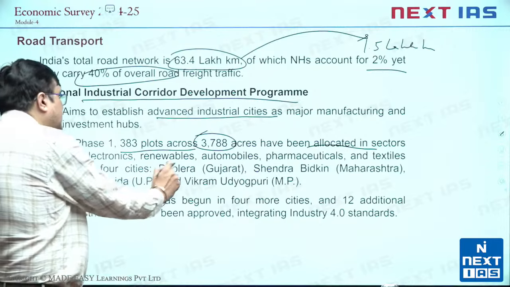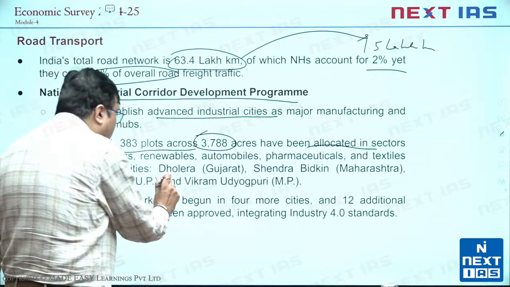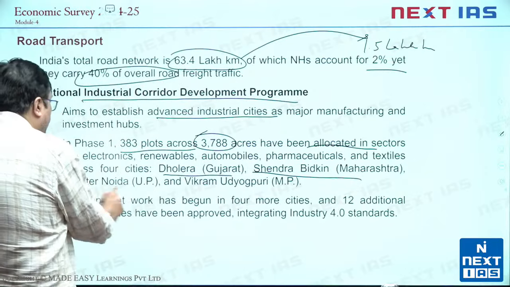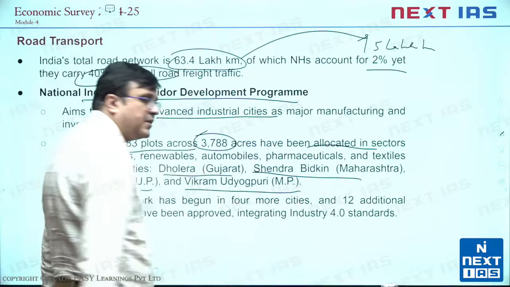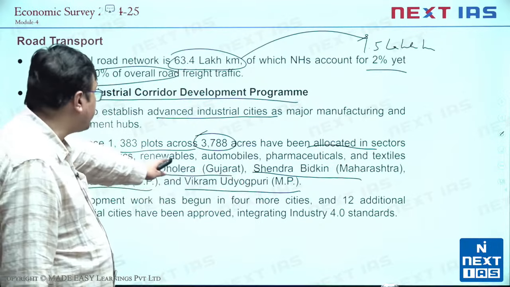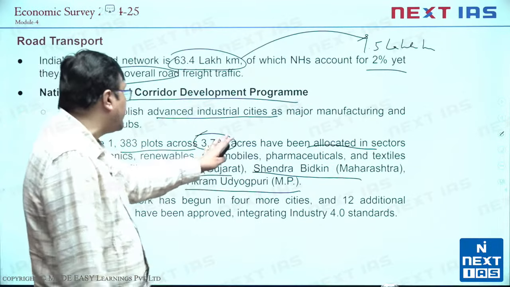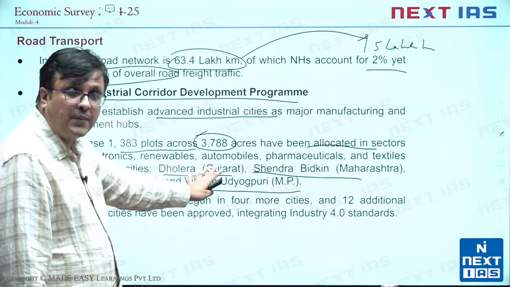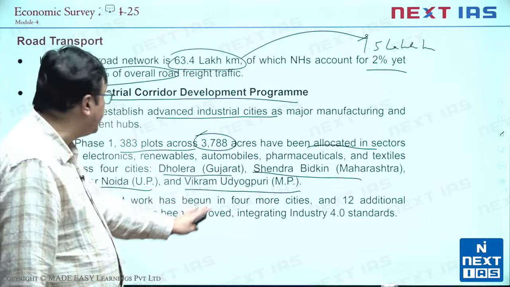Across 4 cities. From the Prelims point of view, remember: Dholera in Gujarat, Shendra Bitkin in Maharashtra, Greater Noida in UP and Vikram Udyogpuri in Madhya Pradesh. Now remember, these are 4 places which are already allocated with 3788 acres and 383 plots for developing industrial plots in India.